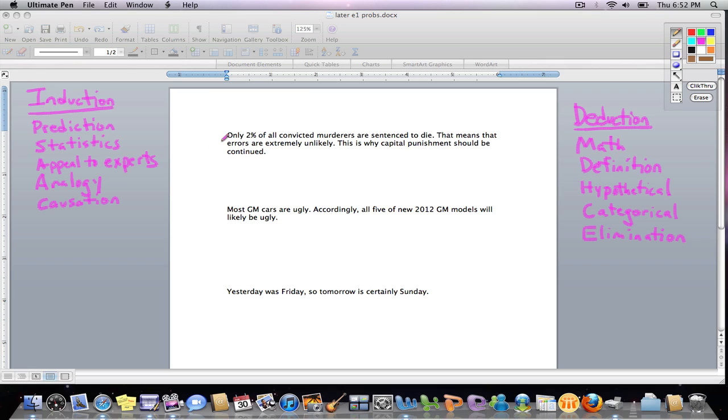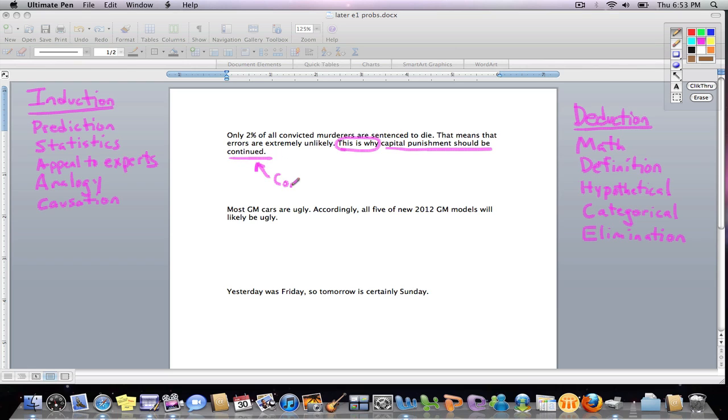This one, the first one here, says only 2% of all convicted murderers are sentenced to die. That means errors are extremely unlikely. This is why capital punishment should be continued. Now, this one was not assess the reasoning. The question was whether or not this was inductive or deductive and what the conclusion is. Start with the first thing, sort of conceptually. This is why tells us that we have a conclusion coming. This is referring to what was said before, which are the reasons or the premises, and what follows is the conclusion. Capital punishment should be continued.